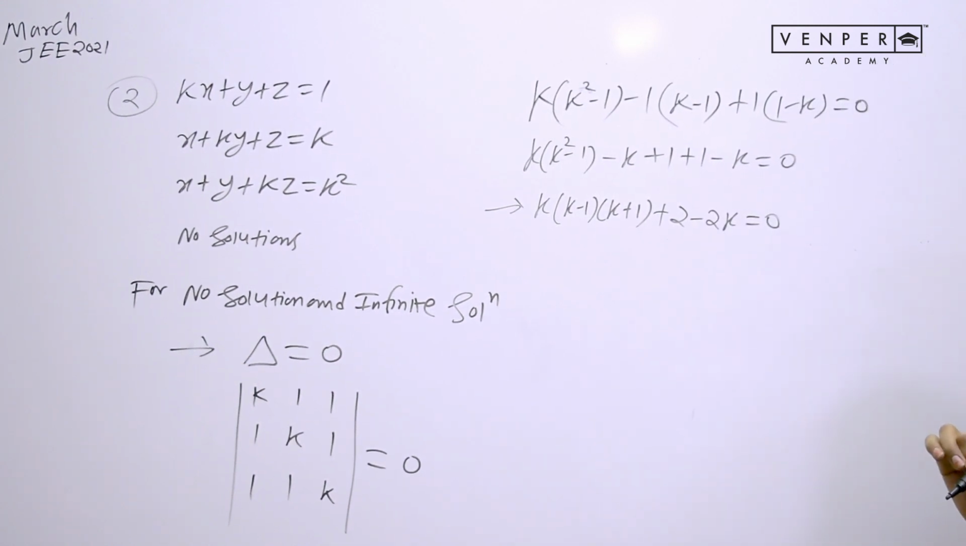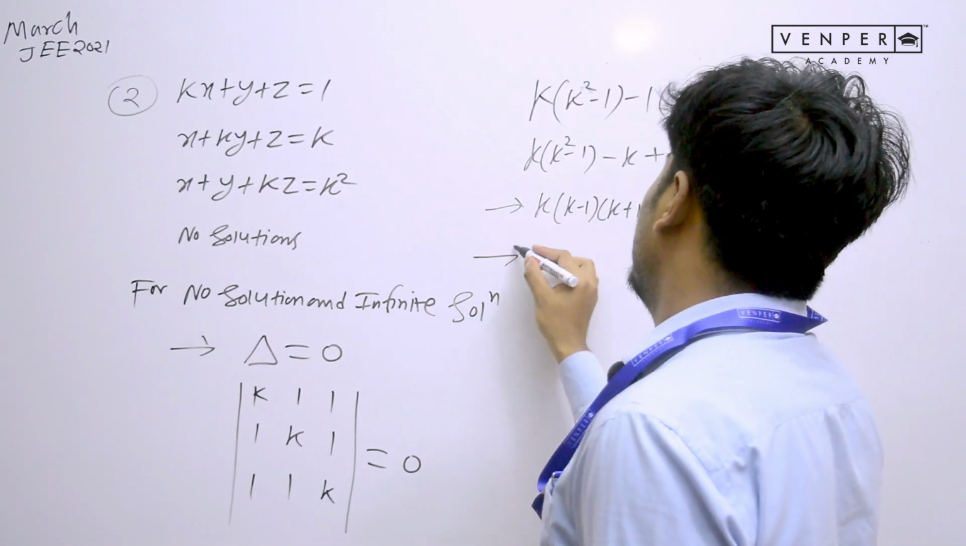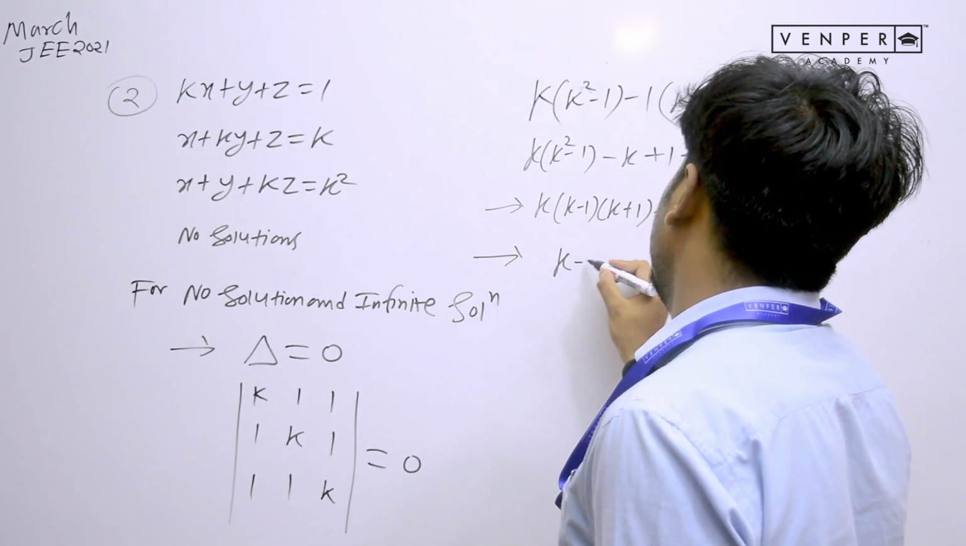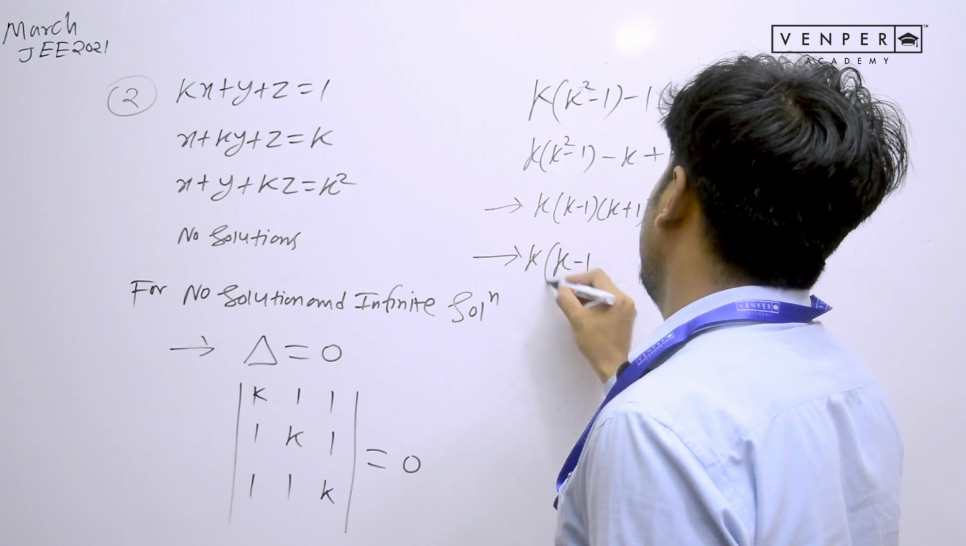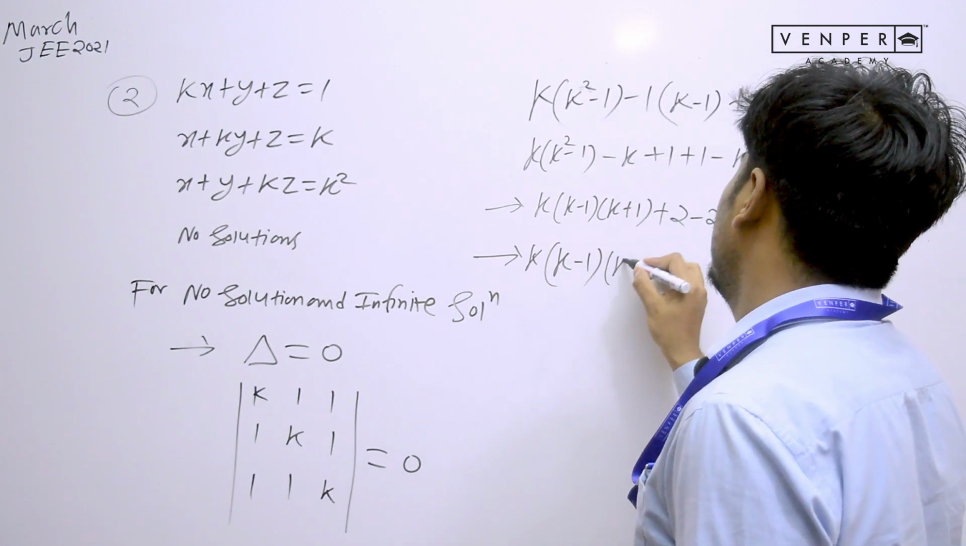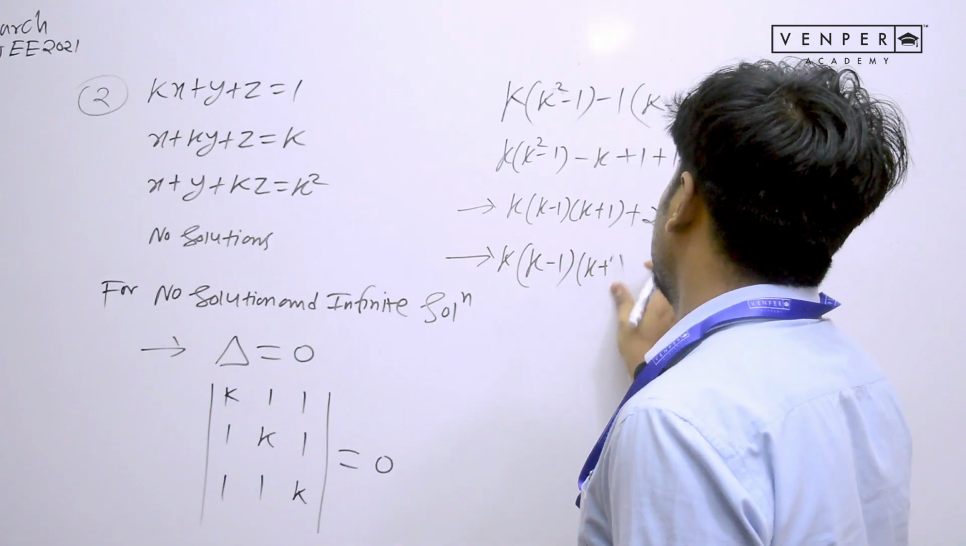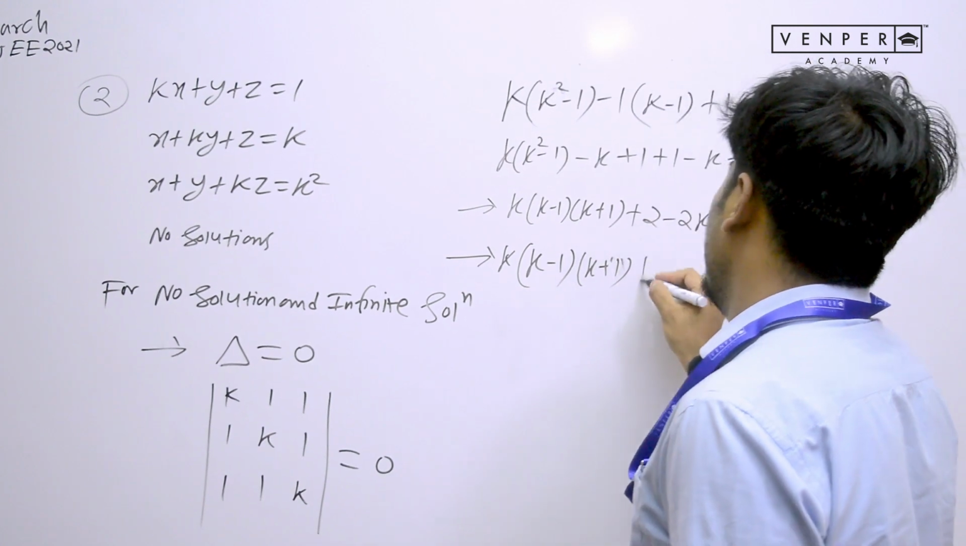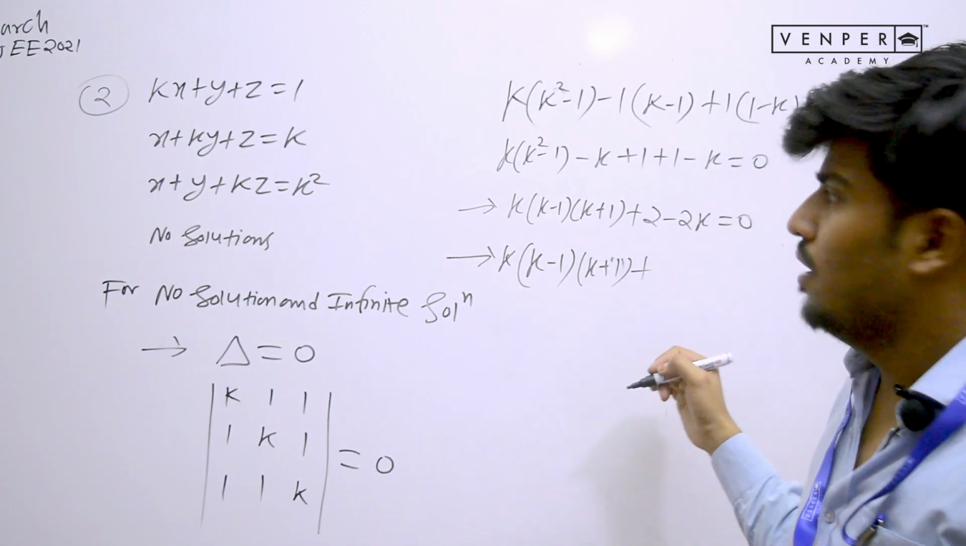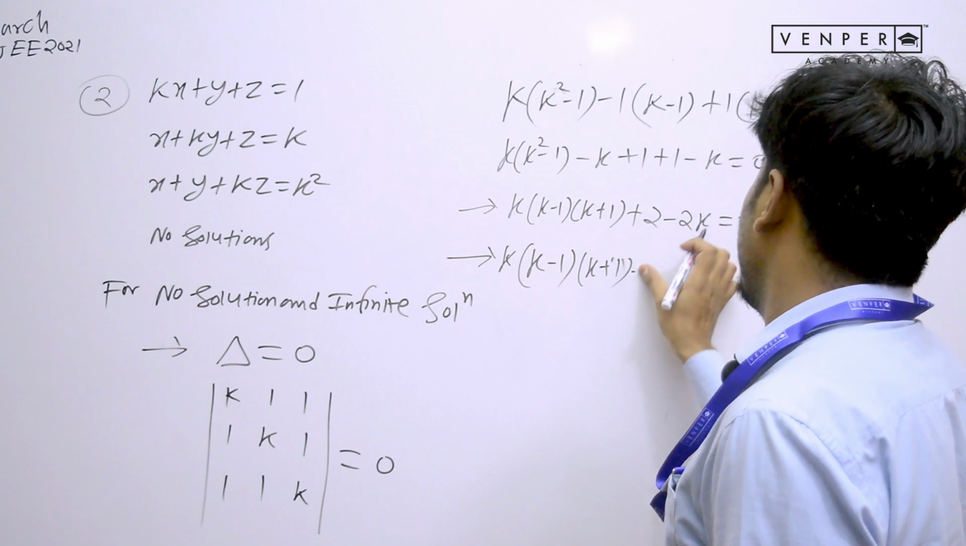Can we take anything common out of here? Of course we can. Let's do that. Let's write one more step, k plus 1, and then take something common. Okay, I hope all of you are able to follow so far. Everything is easy so far. Let's take minus 2 common out of here.